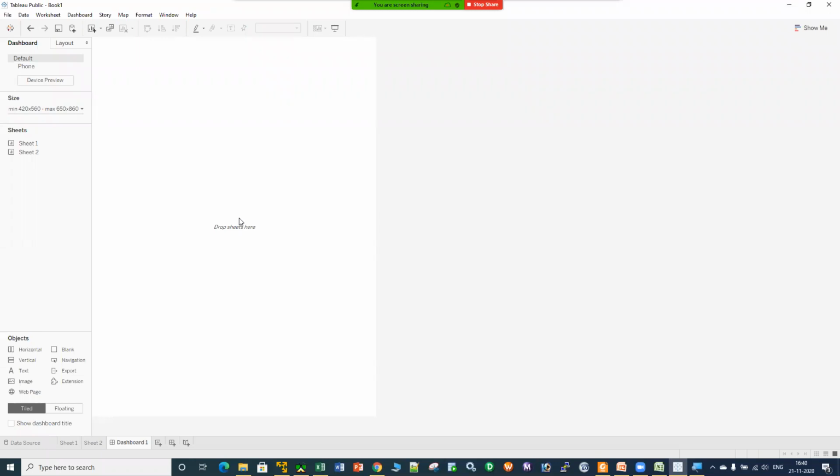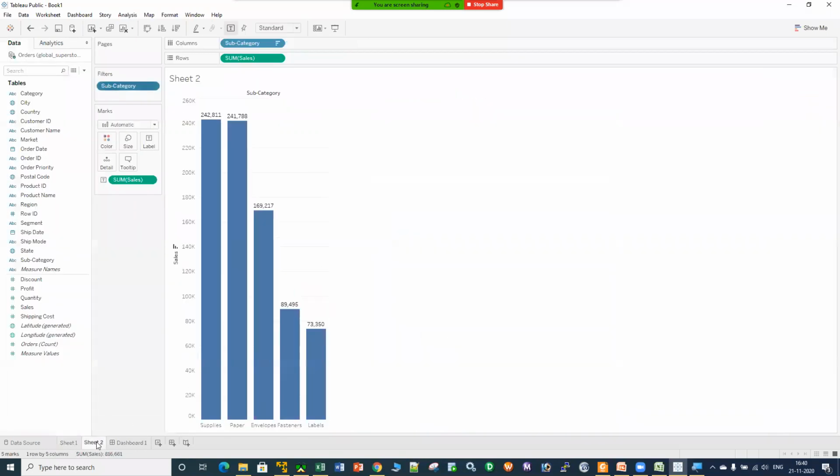So you can create multiple worksheets. You can pull those worksheets over here in the dashboard itself, and that dashboard will be giving you the final introduction, the final data analysis or the data mining, which you can do with the help of this dashboard, right? Now, what are the sheets we have? We have sheet 1 and sheet 2, right?